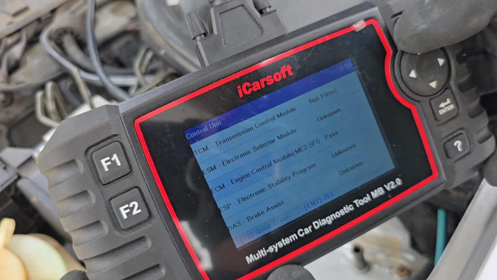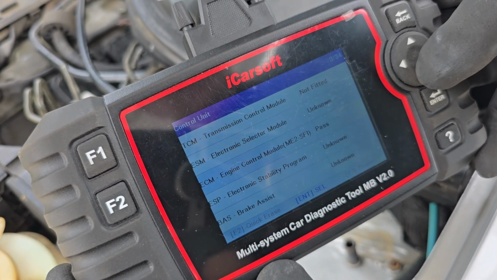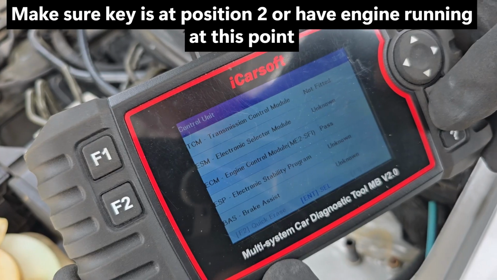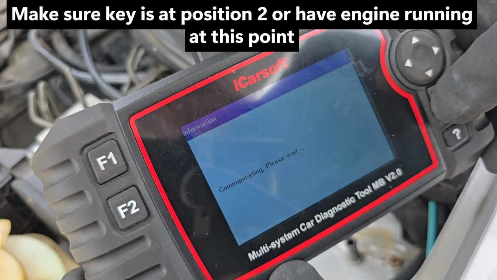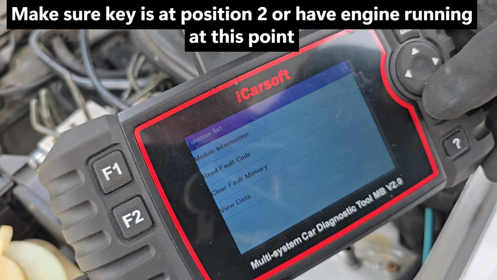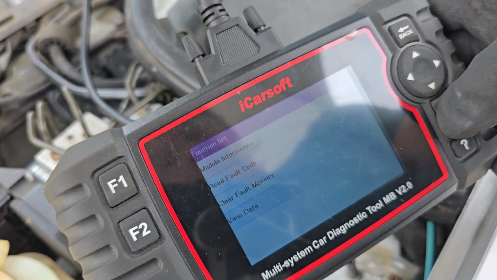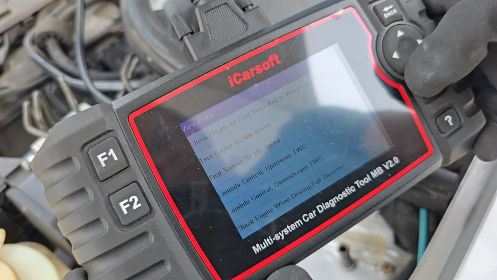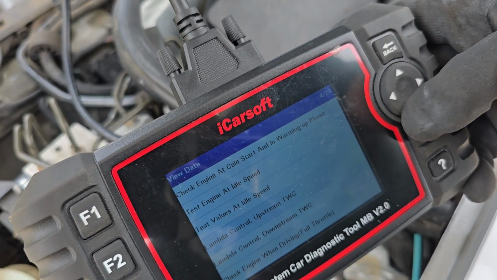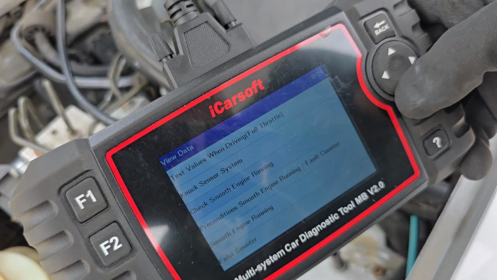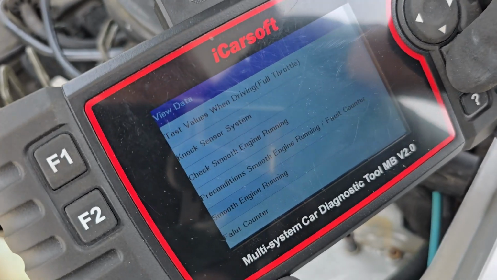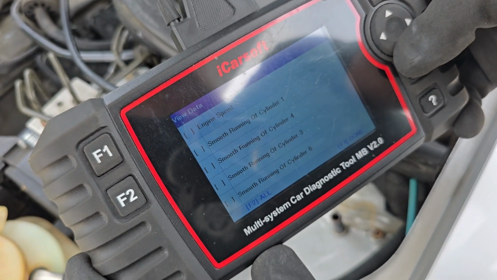I'm not going to go through the tutorials on how to get here, but you go into the engine control, so the ECM control module. Enter to go into there and then go down to view data. Once we're in view data, we're going to toggle down to smooth engine running. Okay, so I pick smooth engine running.